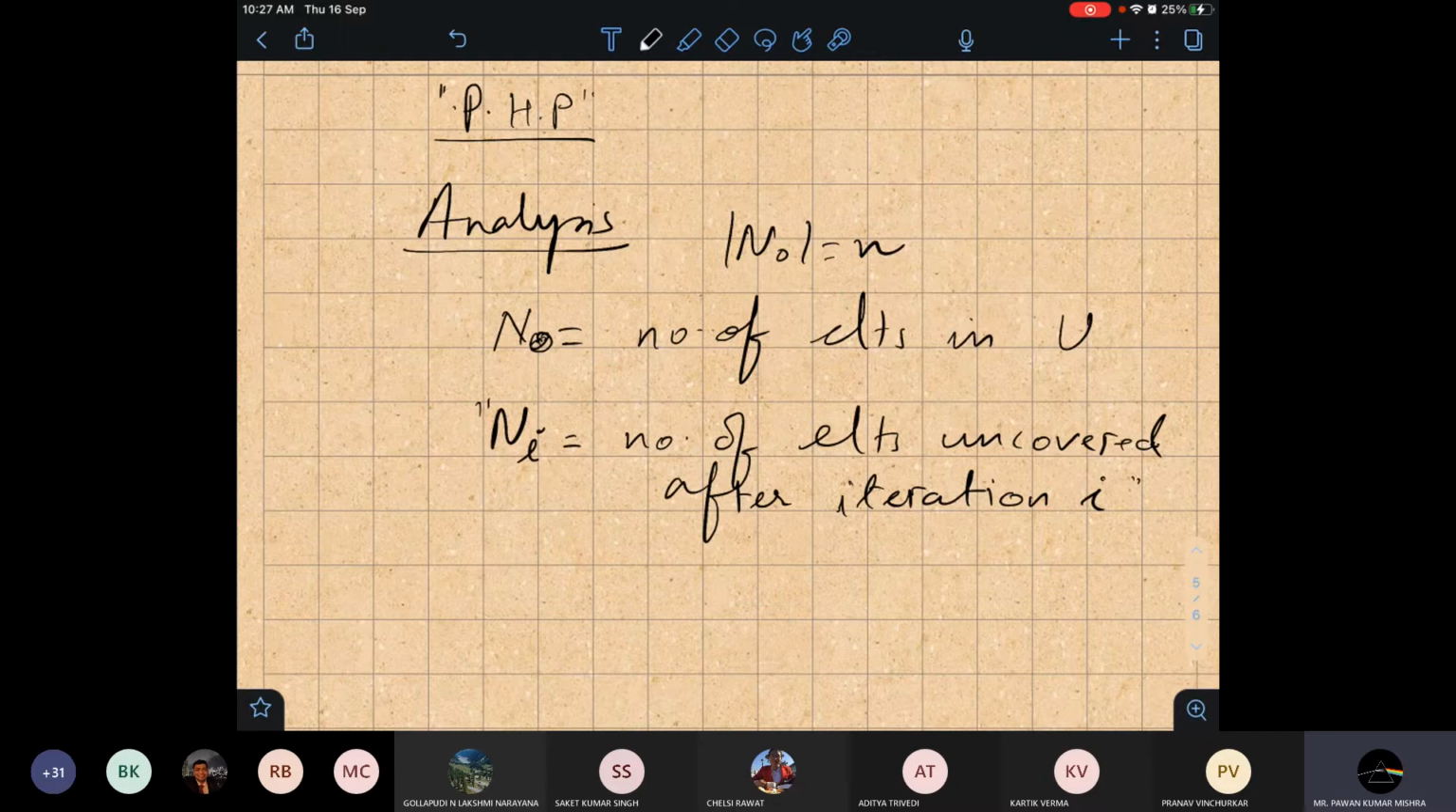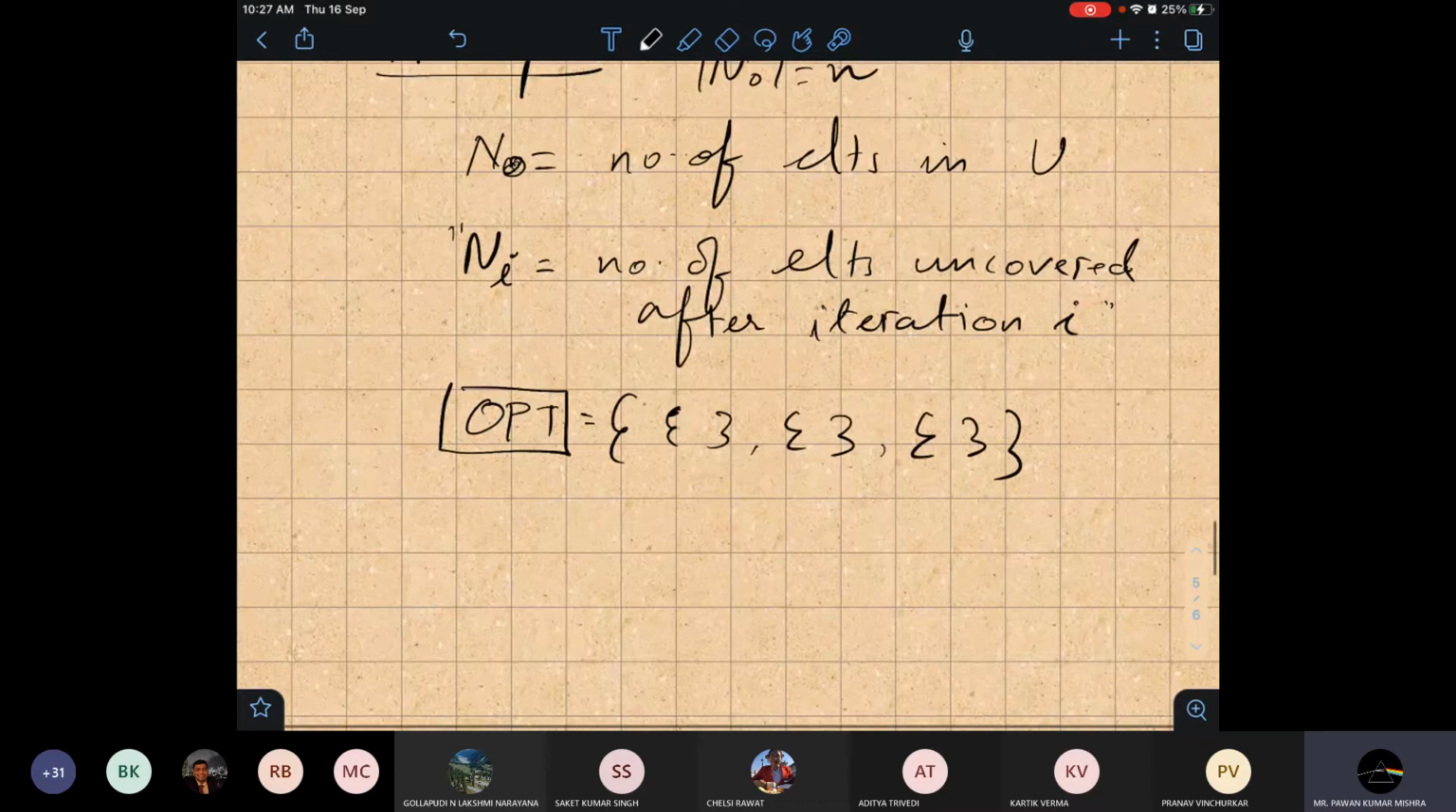Okay, and suppose this is the optimal. There will be some optimal solution, so optimal will have some sets. We denote it by opt. Now let me write a claim here.